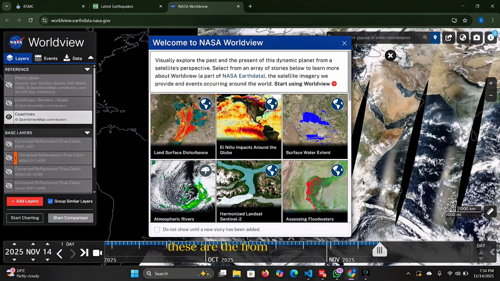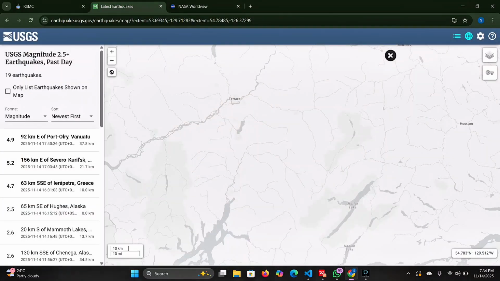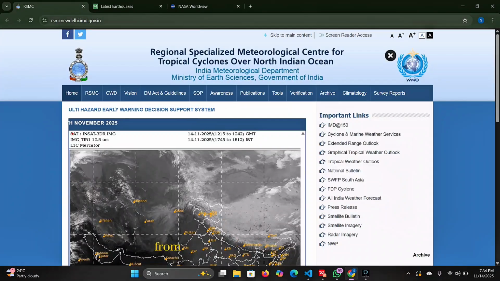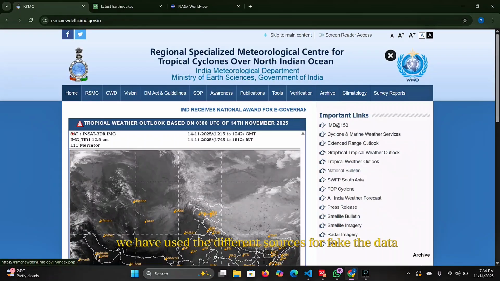These are from NASA. We have fetched data for earthquakes and floods. And from the latest earthquake data, we have tracked where the earthquake happened. Then from IMD cyclones, we take the information of cyclones. Other than this website, we have also used different sources to fetch the data.